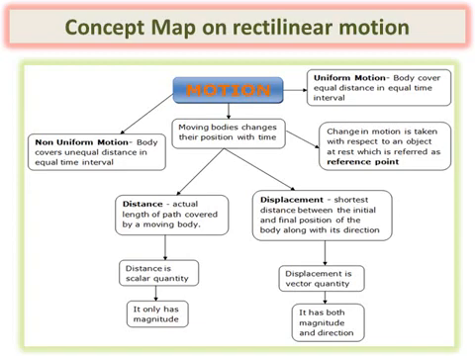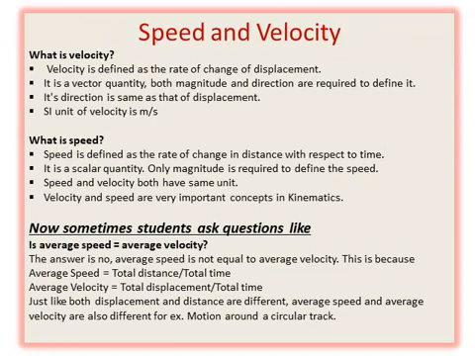The actual distance travelled by the body is known as distance, and the shortest distance is known as displacement. Distance is a scalar quantity, whereas displacement is a vector quantity. Scalar quantity means it has magnitude, and vector quantity means both magnitude as well as direction. Now let's understand the concept of speed and velocity. Velocity is the rate of change of displacement and speed is the rate of change of distance with respect to time.